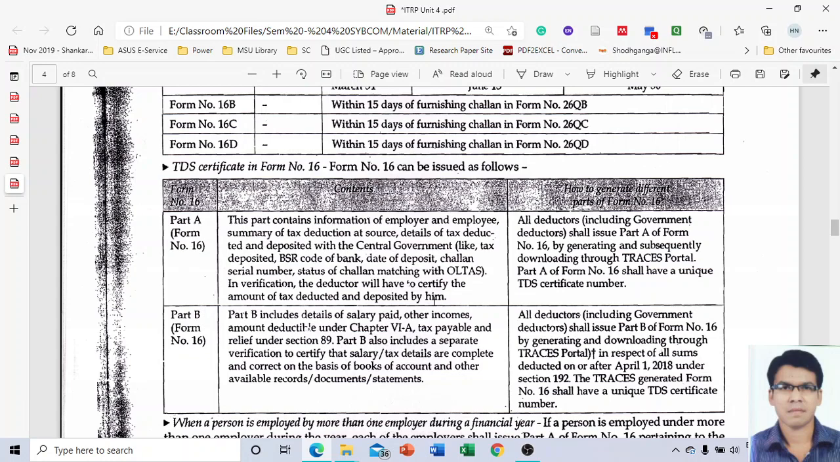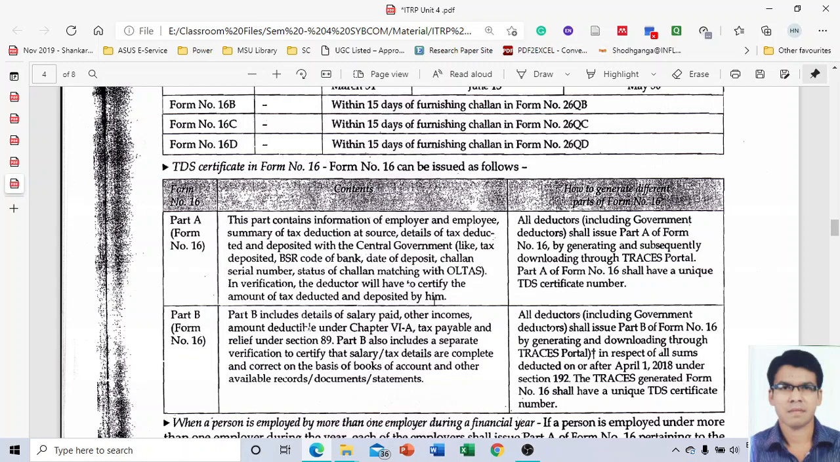It is written that all deductors, including the government and others, are supposed to issue Part A of Form number 16 by generating and subsequently downloading it through the Traces portal. I will show you the Traces portal also. So Part A has to be generated from the Traces portal. Part A of Form 16 has to have a unique TDS certificate number. Okay. What is Part B?